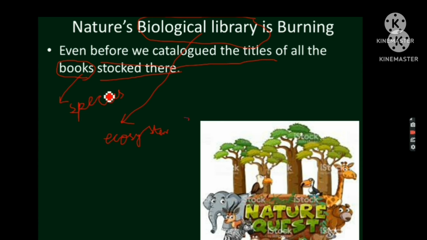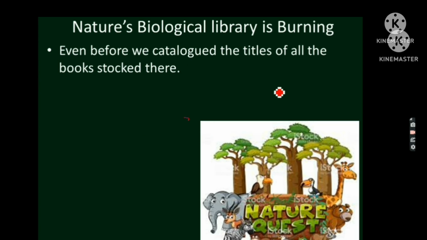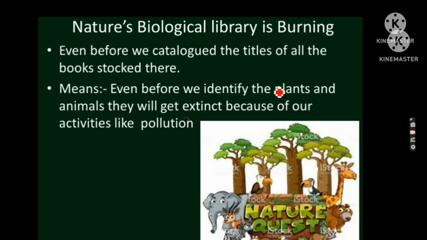So this is one kind of analogy. Analogy means you compare something with another. Like mitochondria is compared to powerhouse of cell, because it is having ATP inside. That is one example of analogy. This is also another analogy. So it means that even before we identify the plants and animals, they will become extinct because of our activities, because of human activities.